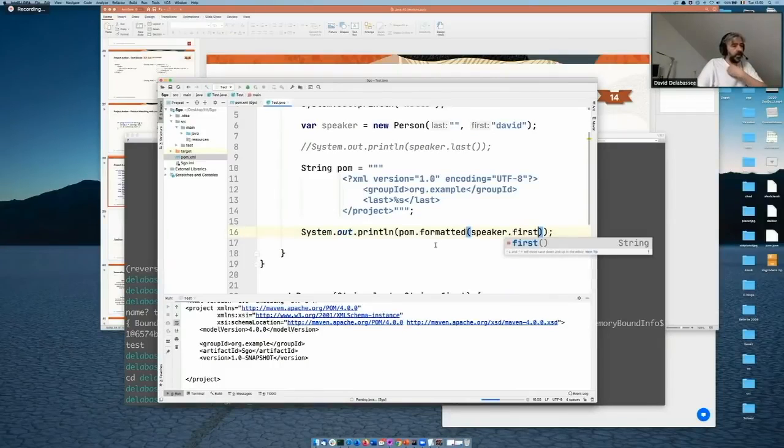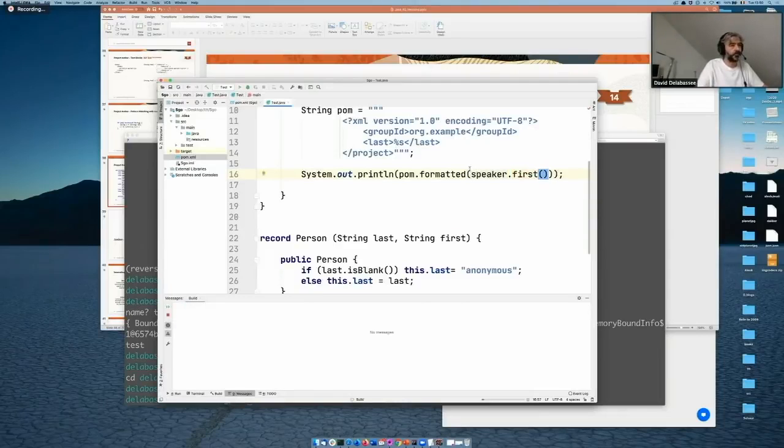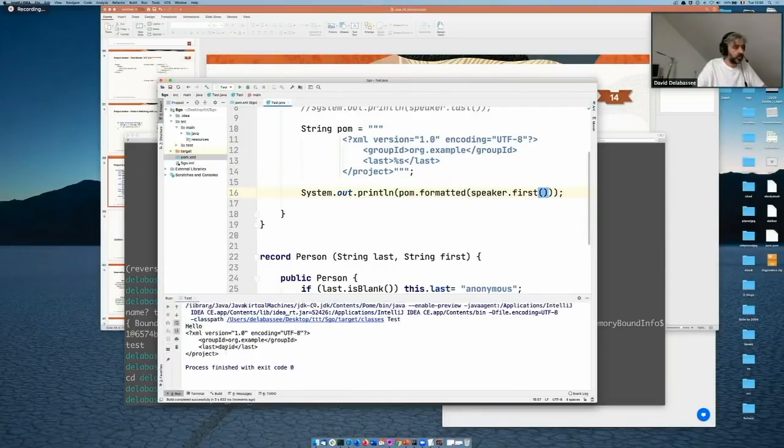So let's run that. Yep, sorry, typo. It's a method. If we look at the HTML, we see that it's not the class, but the first name, so you get the idea. Basically we can do some kind of cheap expression interpolation using formatted with text blocks. So that's basically how text blocks work.